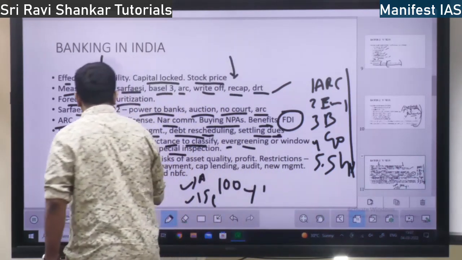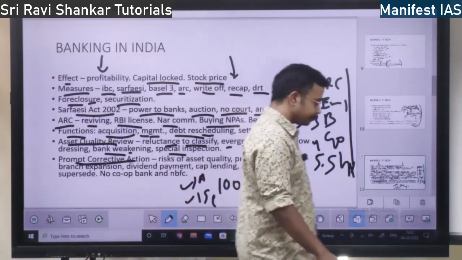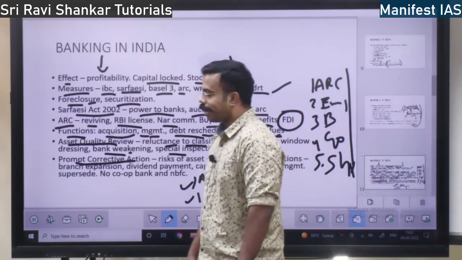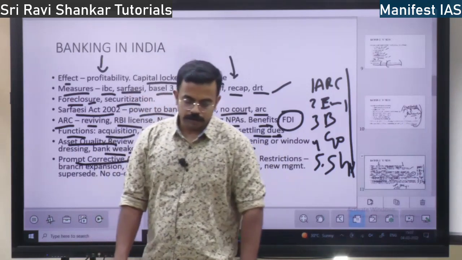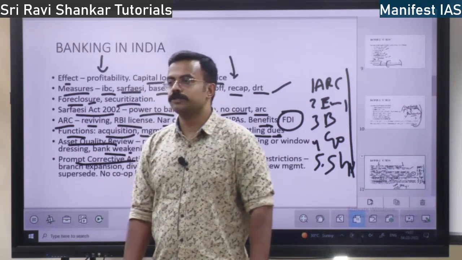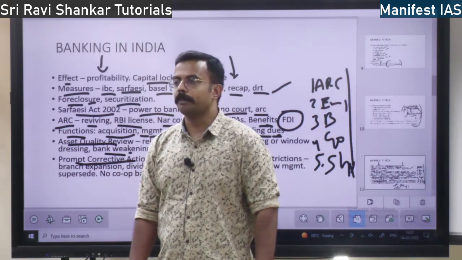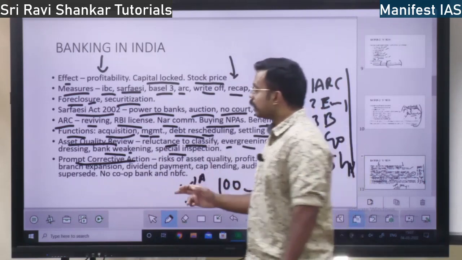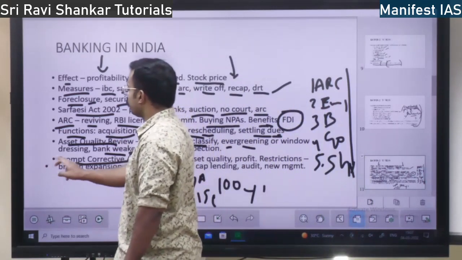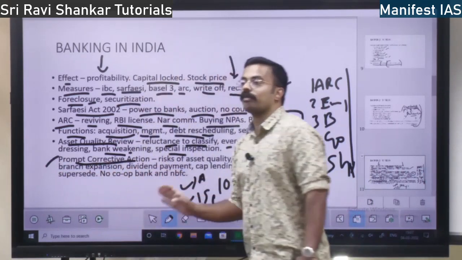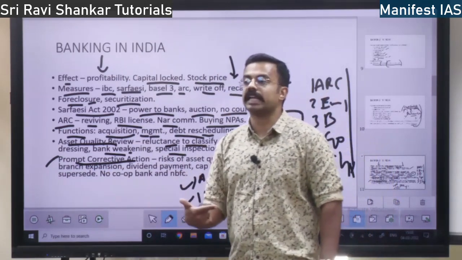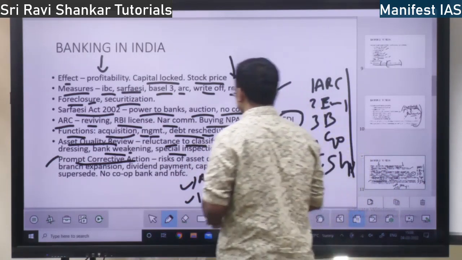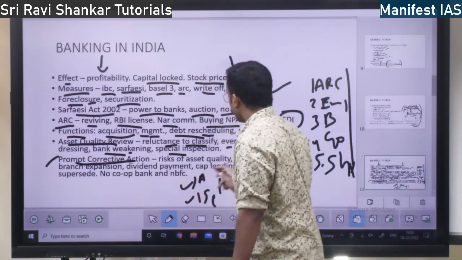Next, prompt corrective action. What is prompt corrective action? See, there is a bad loan. The company is not paying the loan. In order to correct that mistake, banks have to, apart from asset quality review, undertake prompt corrective action. They have to correct that mistake. That is called prompt corrective action, PCA, right? So, prompt corrective action, what do they have to do?